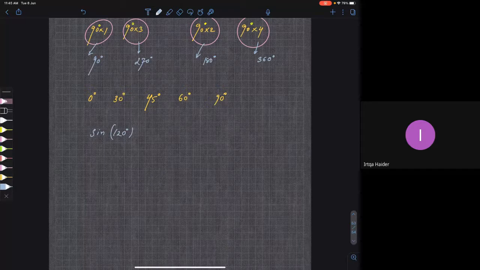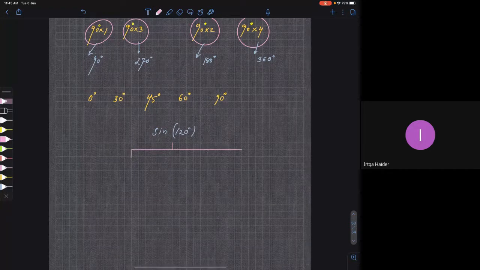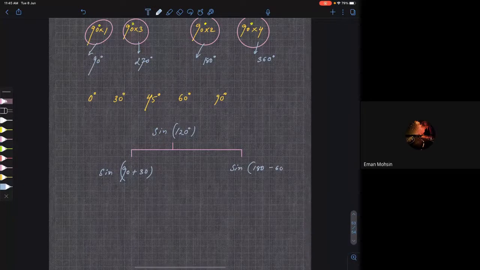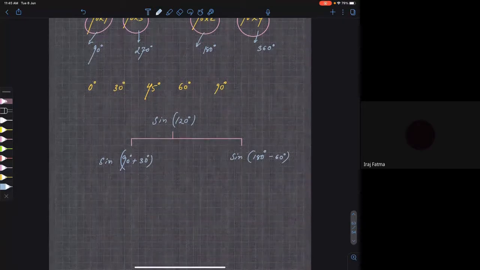So sine 120 can be written in two ways. Either you can write sine 120 as 90 plus 30, sine of 90 plus 30, or you can write it as sine of 180 minus 60. No, 30. 180 minus 60. So you have to always write in terms of 90, 180, 270 and 360. You are getting my point? Yes, sir. Okay, very good. You can write like this.